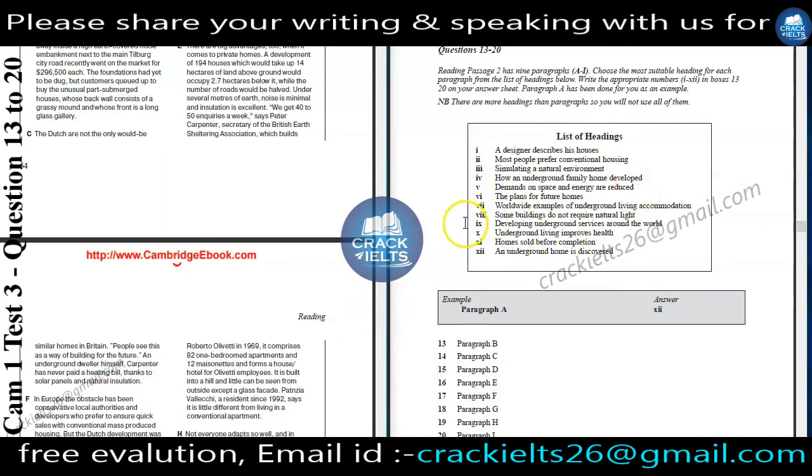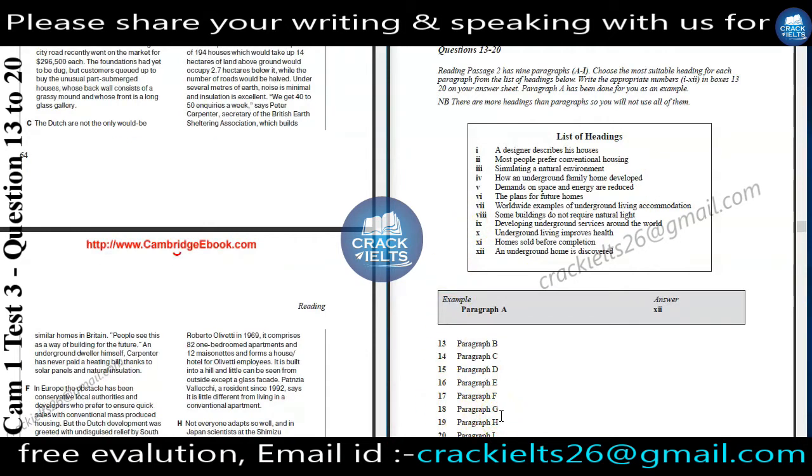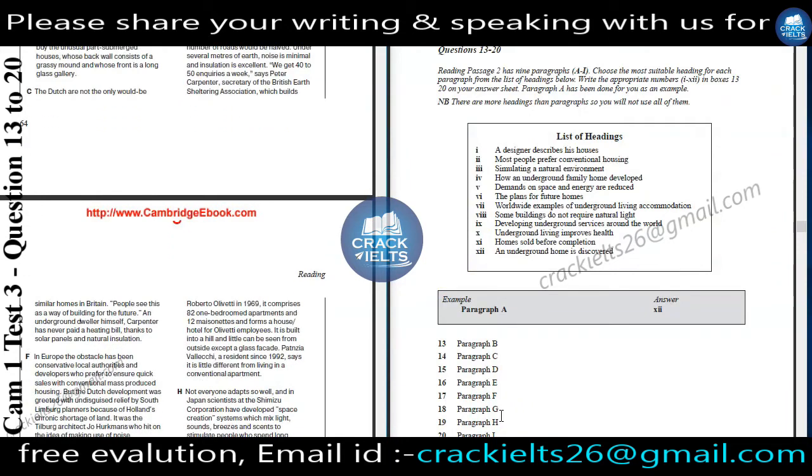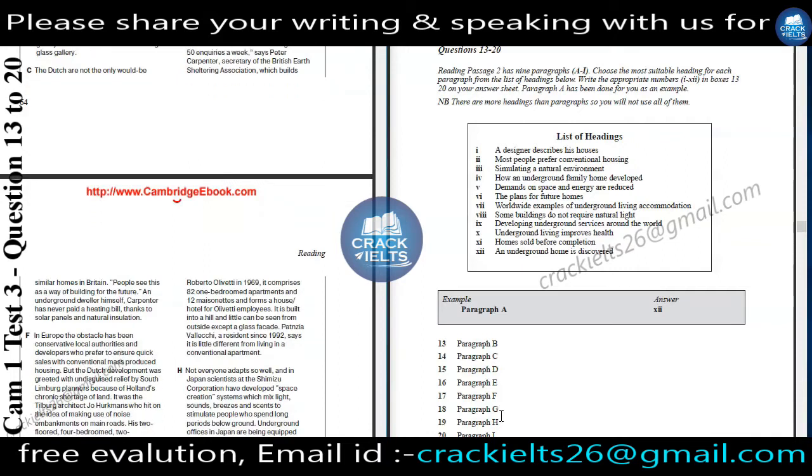For question number 16. Now we will focus on paragraph F. In Europe, the obstacle has been conservative local authorities and developers who prefer to ensure quick sales with conventional mass-produced housing. But the Dutch development was greeted with undisguised relief by South Limburg planners because of Holland's chronic shortage of land. It was the Tilburg architect Joe Hurkmans who hit on the idea of making use of the noise embankment on main roads.